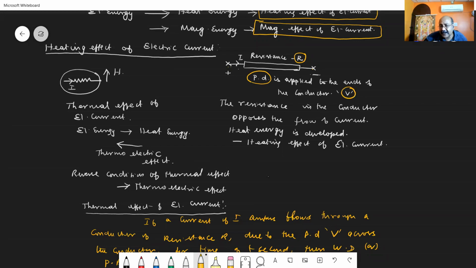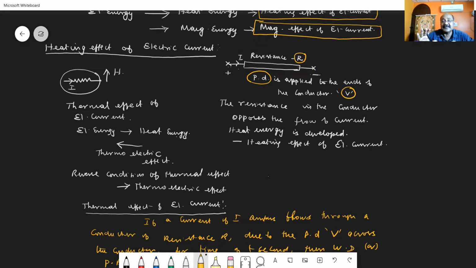Due to the potential difference between the two ends of the conductor, a current of I amperes is flowing through it. When the current of I amperes is flowing through it, the resistance of that conductor offers some opposition, or resistiveness, to the flow of electrical current.